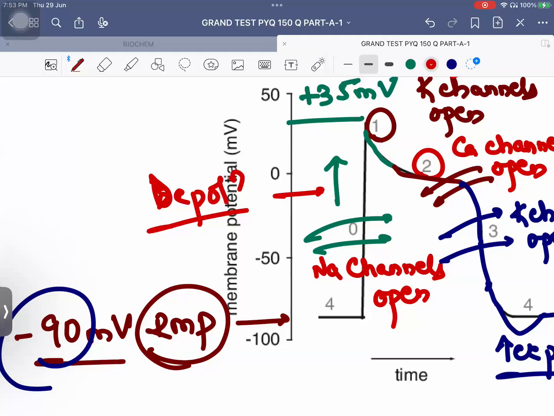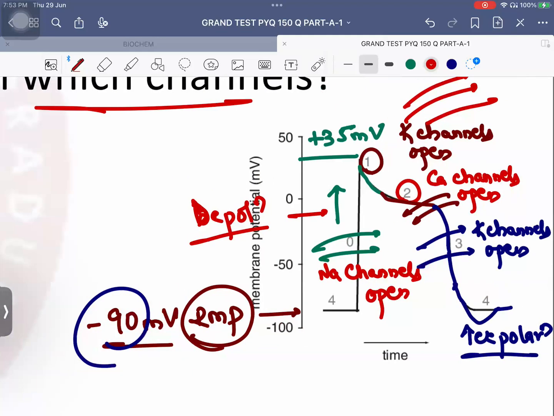So phase 0 is due to opening of sodium channels. Phase 1 is due to opening of potassium channels. Phase 2 is due to opening of potassium channels as well as opening of calcium channels. Phase 3 is due to opening of potassium channels. And phase 4 is due to opening of potassium channels again. Hyperpolarization is happening, right? That is what is seen.